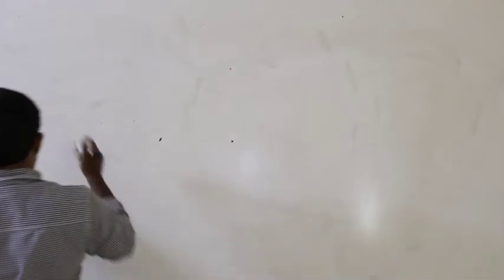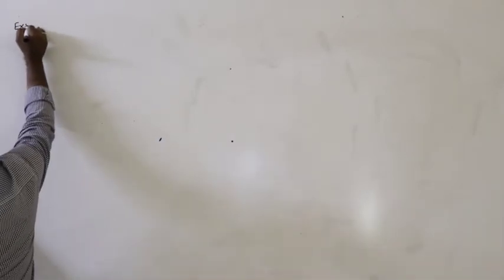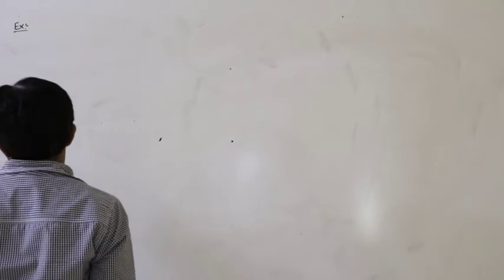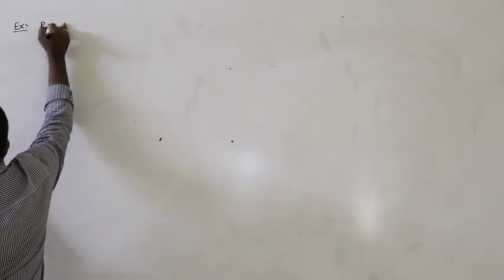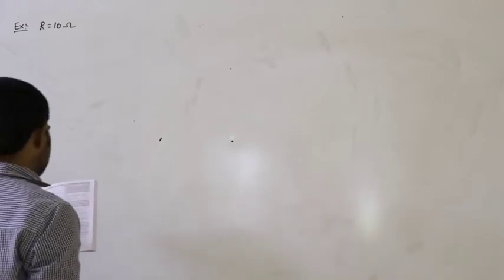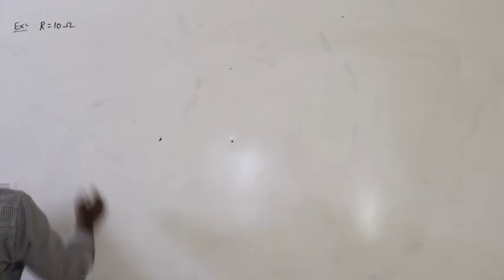So next example here. Some magnetic flux is changed through a coil of resistance 10 ohms. Resistance is given as 10 ohms. As a result, an induced current is developed in it, which varies with time as shown in the diagram. What is the magnitude of change in flux through the coil?